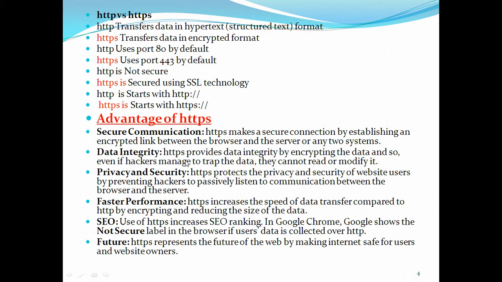And also the data integrity. Integrity means it cannot be modified or changed. HTTPS provides data integrity by encrypting the data, so even if hackers manage to trap the data, data encryption is definitely available to avoid integrity problems.